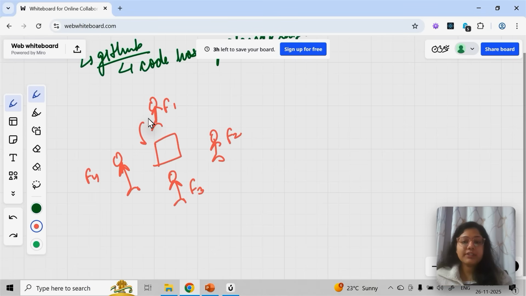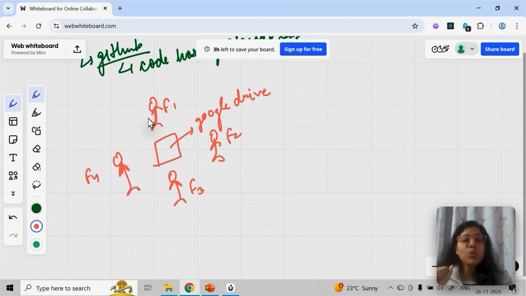So the first thing that comes to our mind is generally Google Drive. Now why are we picking Google Drive? Because in Google Drive, I can store a lot of photos, I can store a lot of videos, and I can share them with everyone, and I can make it very specific with whom I want to share those photos and videos.